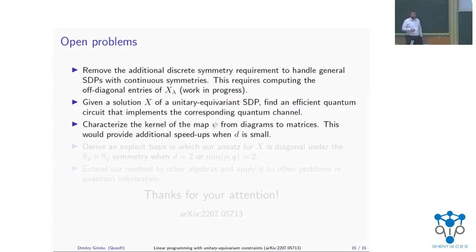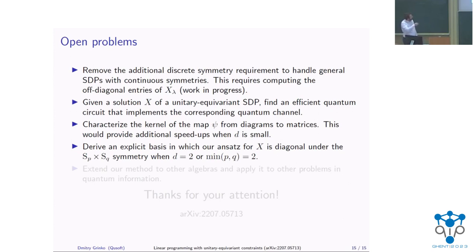Another problem is to characterize the kernel of the map psi. This is more like a technical problem, because if you can solve this, then this can provide additional massive speedups when the local dimension is small. Another one is to derive an explicit basis for this particular permutational symmetry. So we know that in this case the SDP would reduce, but unfortunately we don't know the exact basis yet. And the last one is to extend our method to other algebras and to other problems in quantum information.